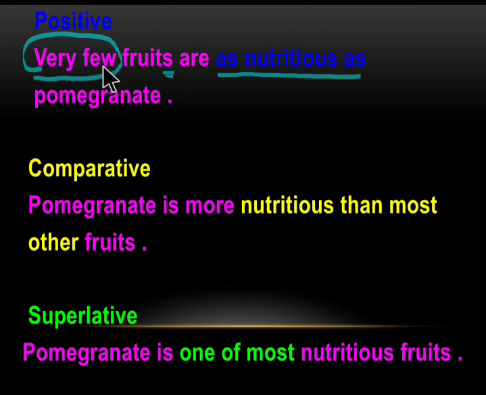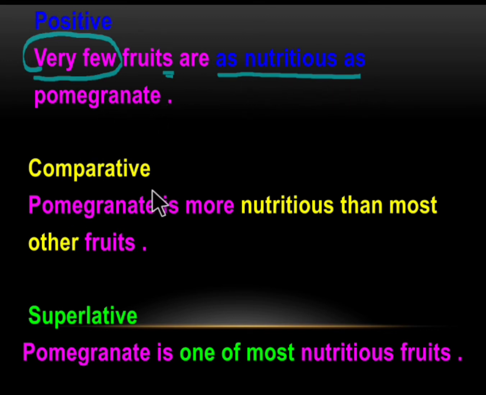In type 1, when the positive degree began with no other, the noun that followed will be in singular form. But here, after very few, the noun that follows will have a plural form. So very few fruits are as nutritious as pomegranate.